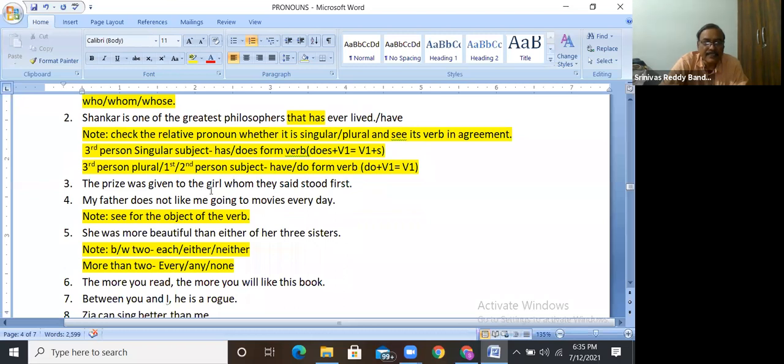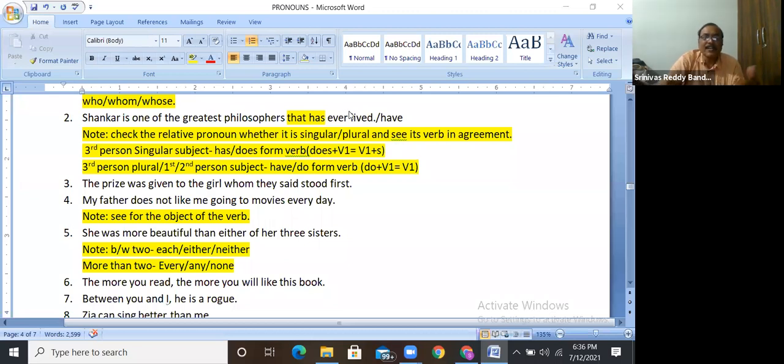The prize was given to the girl whom the set stood first. Karim, why do you go for had? Had is past now. The greatest philosophers that have ever lived.